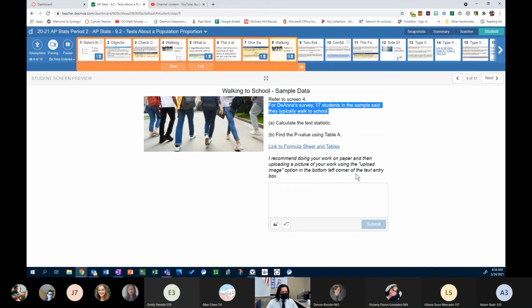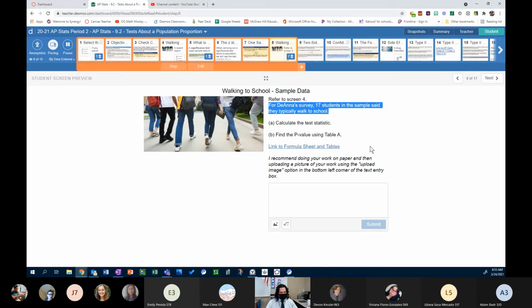I do recommend doing your work on paper and then uploading a picture of your work using the upload image option down here in the left corner of the text entry. Or you're more than welcome to type your response into the text box and use the math type stuff. All right, either option is totally fine. All right, and if you have any questions, let me know. I'm going to give you all some time to work on this problem.